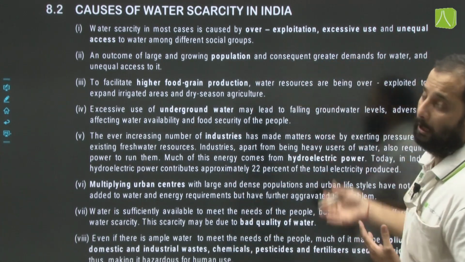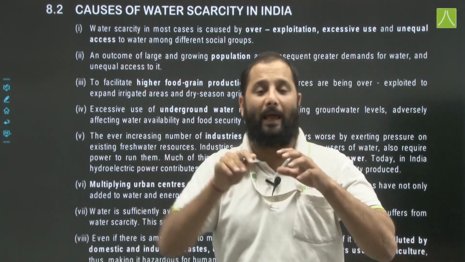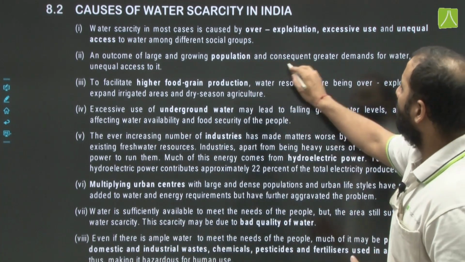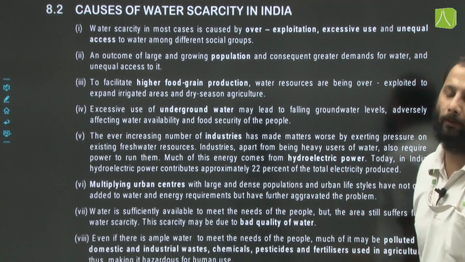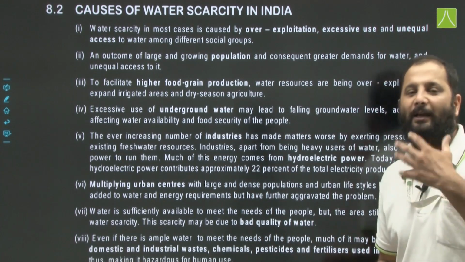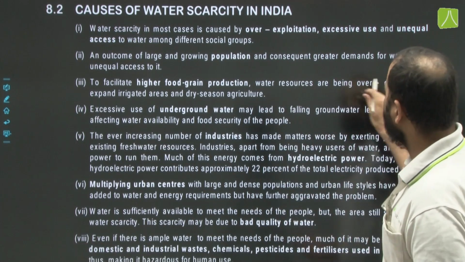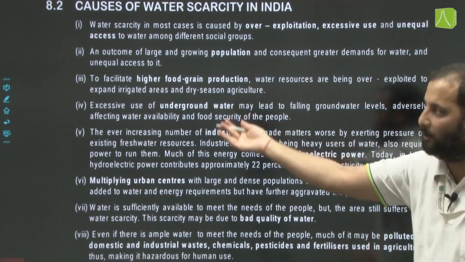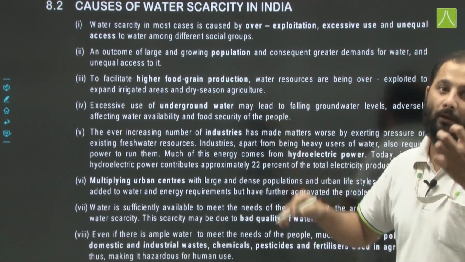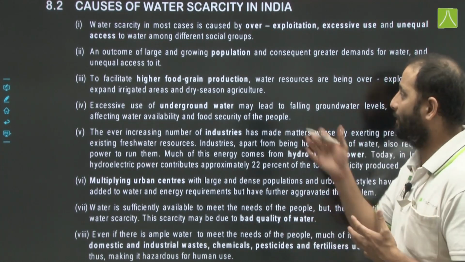An outcome of a large and growing population, this scarcity has also developed because of the ever increasing population we are facing as a country, and consequent greater demands for water and unequal access to it. To facilitate higher food grain production, more agriculture and irrigation, more water is being used. Water resources are being overexploited to expand irrigated areas and dry season agriculture, in which there is no monsoon, so you need irrigation to support that activity.